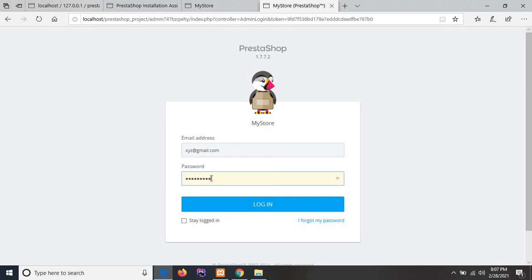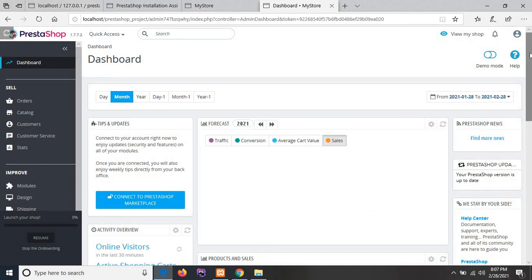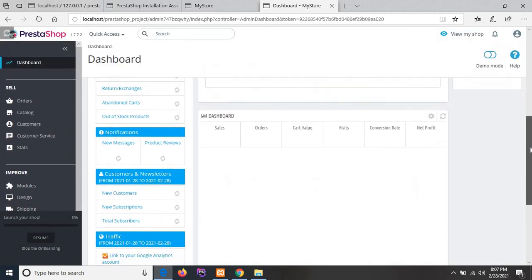So you need to enter all the credentials, then click on login. So here is the back office of Prestashop, which is handled by the admin side.